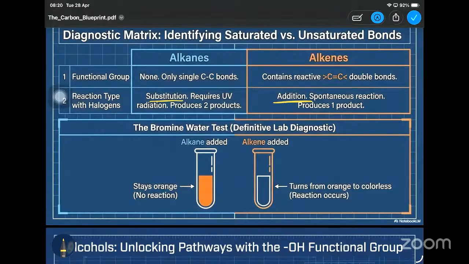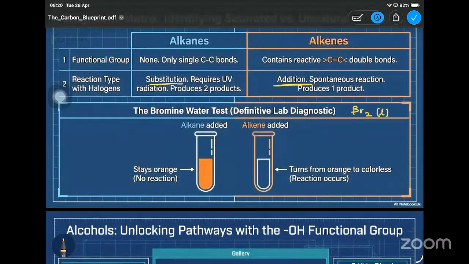In order to separate these alkanes and alkenes, the single bond and the double bond, we can use this bromine water test. Bromine water is a Br2 liquid, right? Initially this bromine water is orange in color. Once it is added to an alkane, the orange color will persist, it won't change. But once it is added to an alkene, this orange color turns colorless. The reason is that it will continue with the reaction.